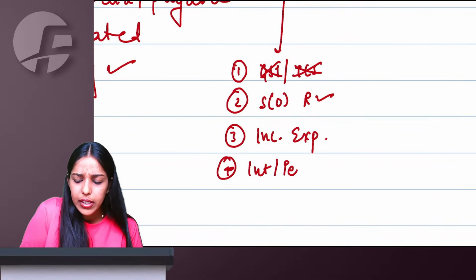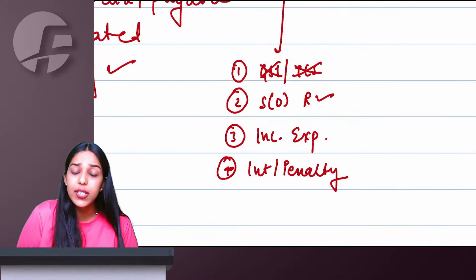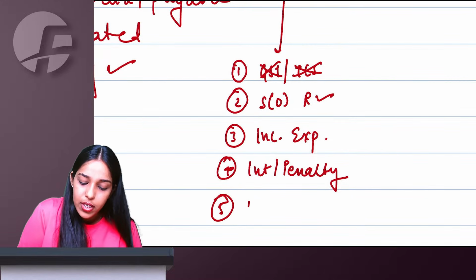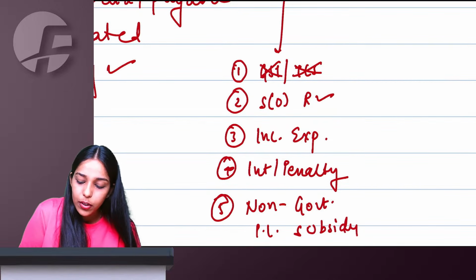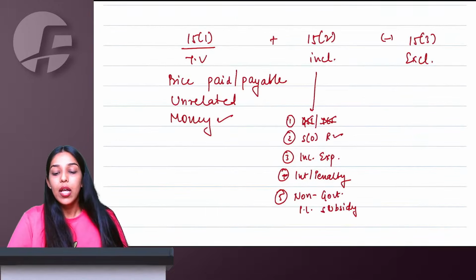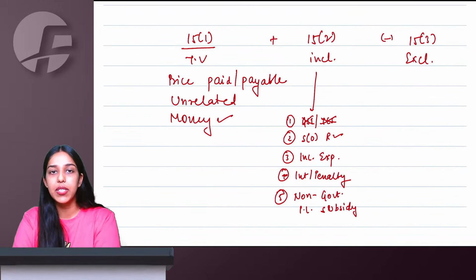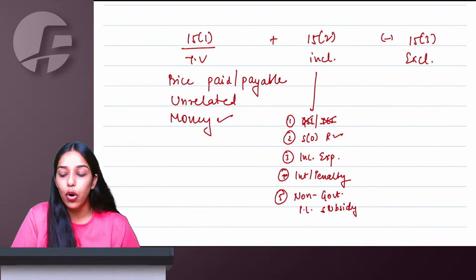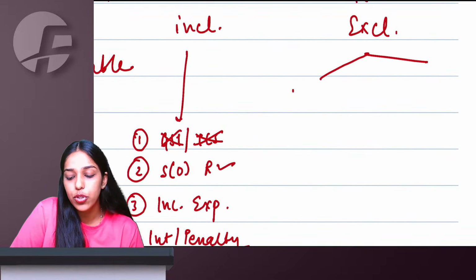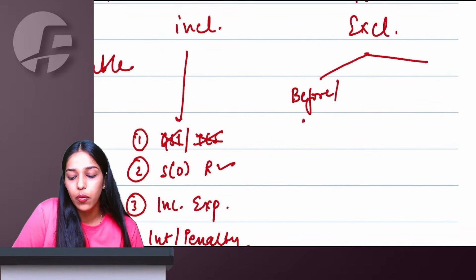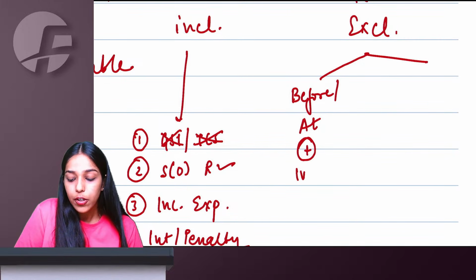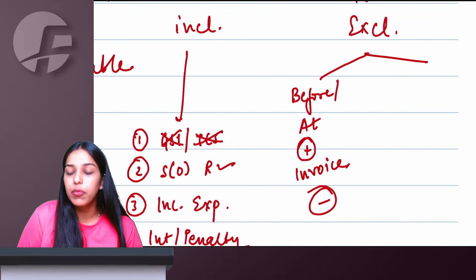Any kind of interest, penalty, late fees associated with the original supply. And last point is non-government price linked subsidy. If it is a lump sum subsidy, don't add. Government subsidy, don't add. Non-government price linked subsidy will form part of your value of supply. Talking about exclusions, if it is a before supply discount, shown in the invoice at the time of supply, you can reduce it from the value.